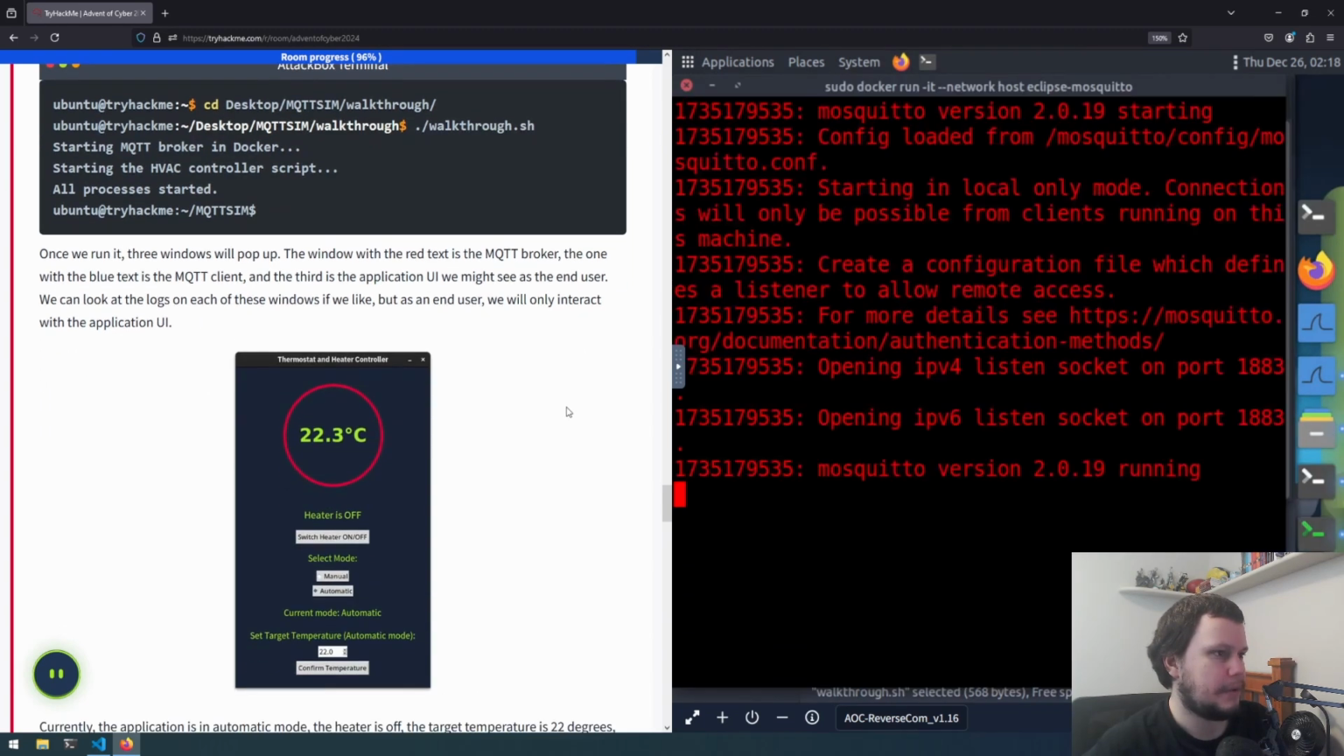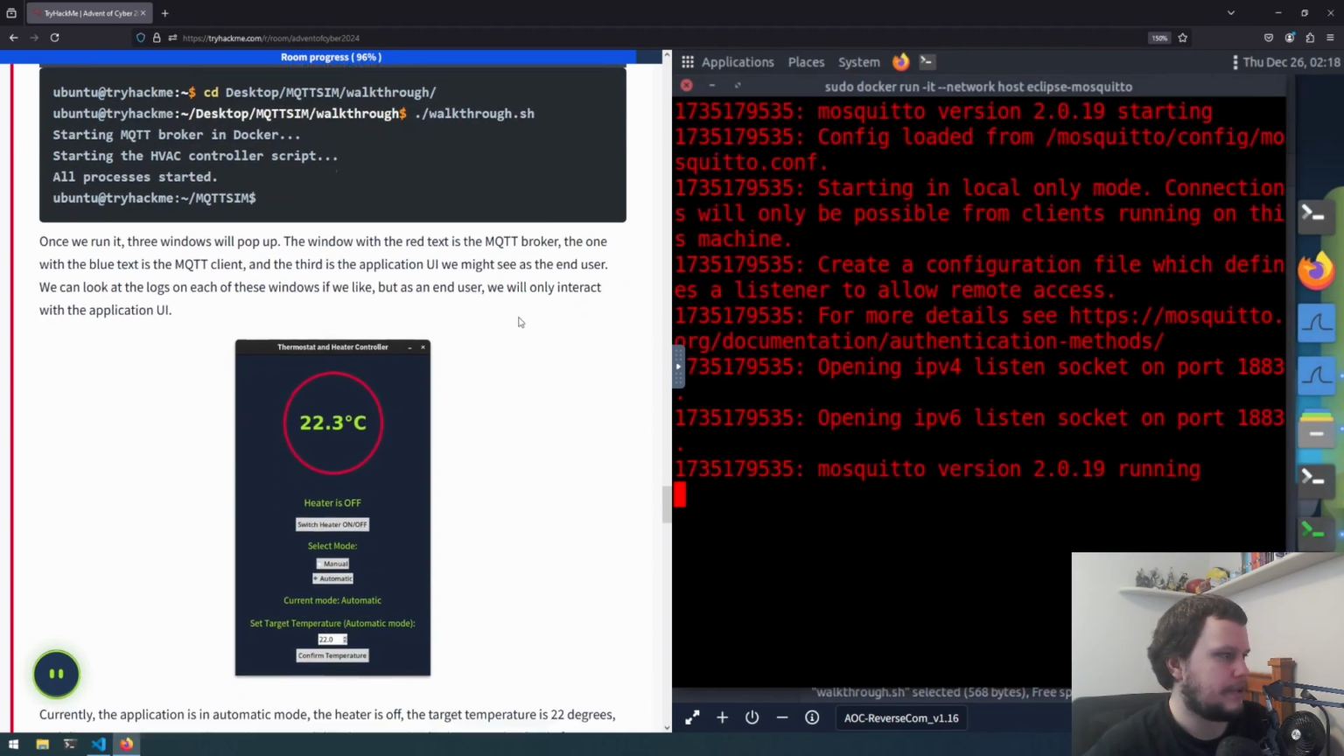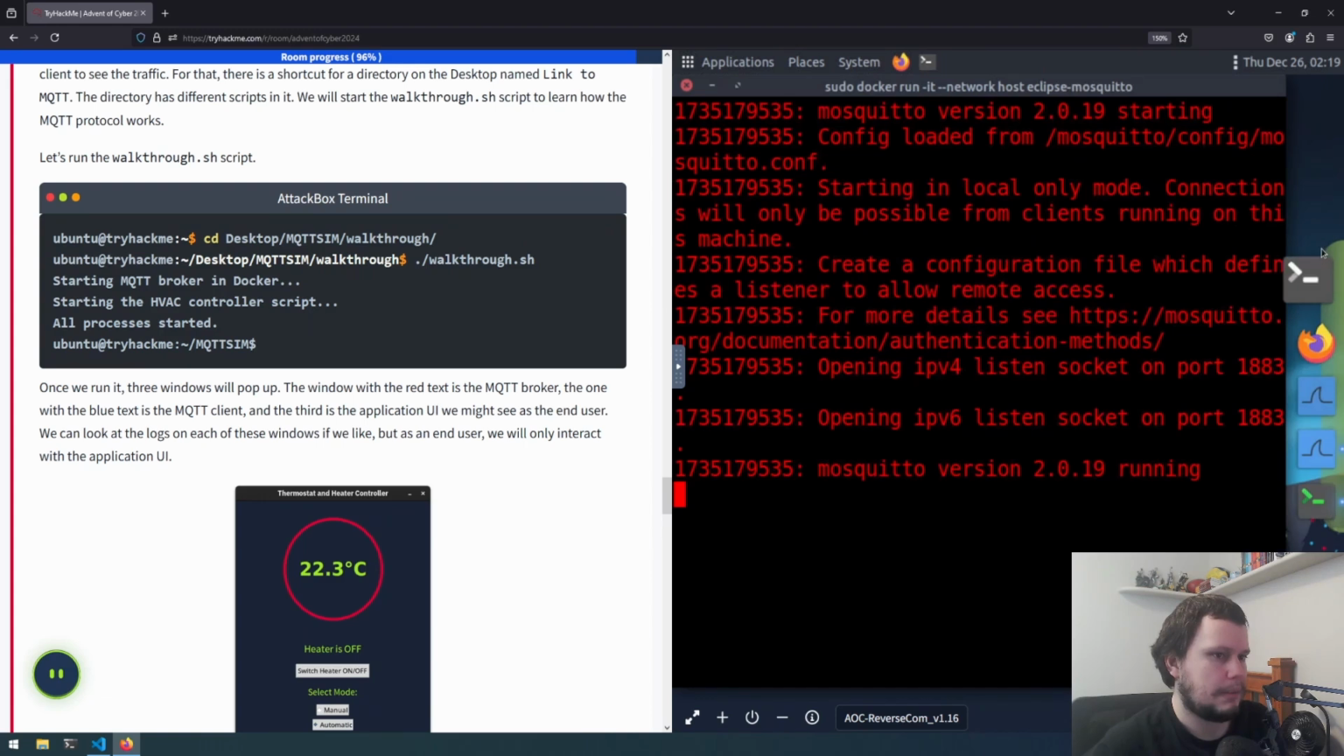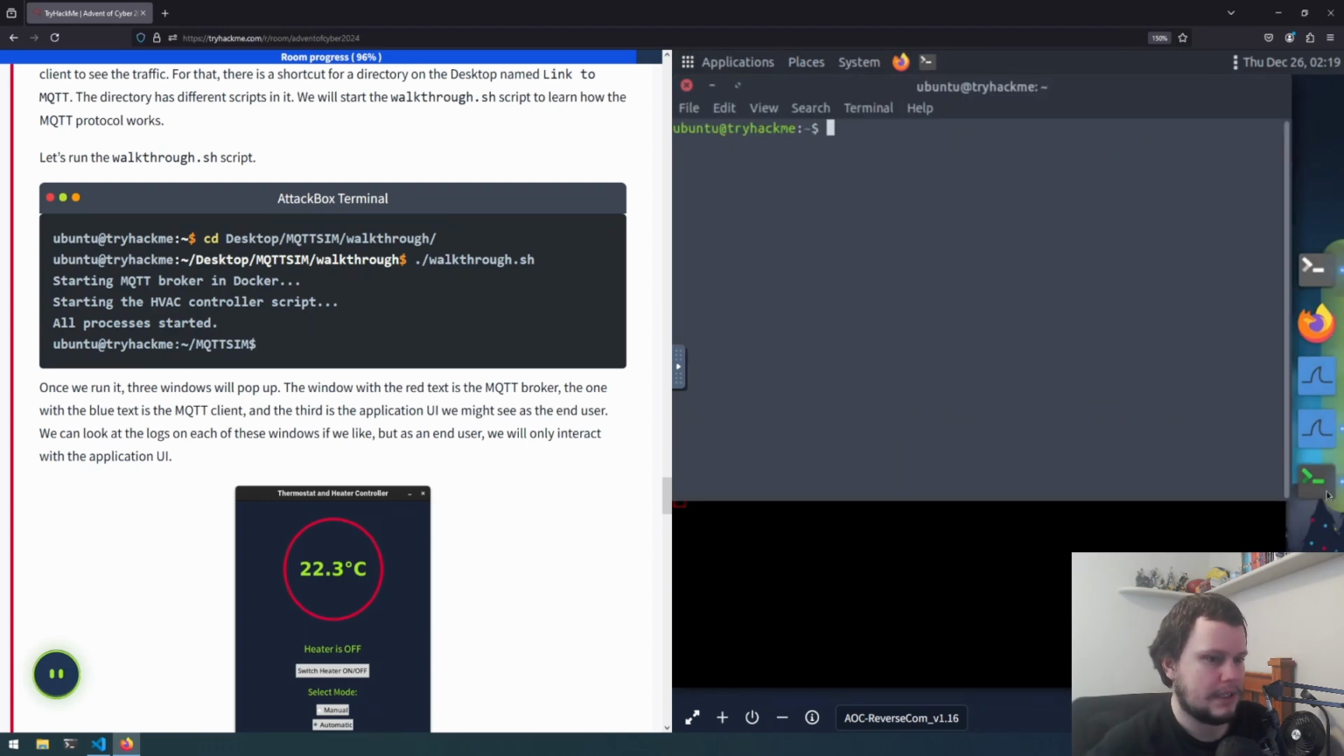We will then open this folder, walkthrough, then walkthrough.sh, run in terminal. Now we're seeing all the stuff pop up. So red was the broker, blue is the client, and no windows popped up I don't think. I don't see any application. Maybe we try through the terminal doing that. So let's close this one.